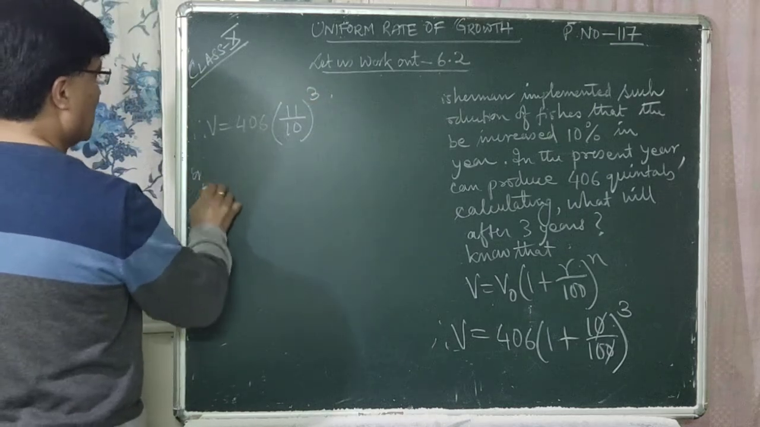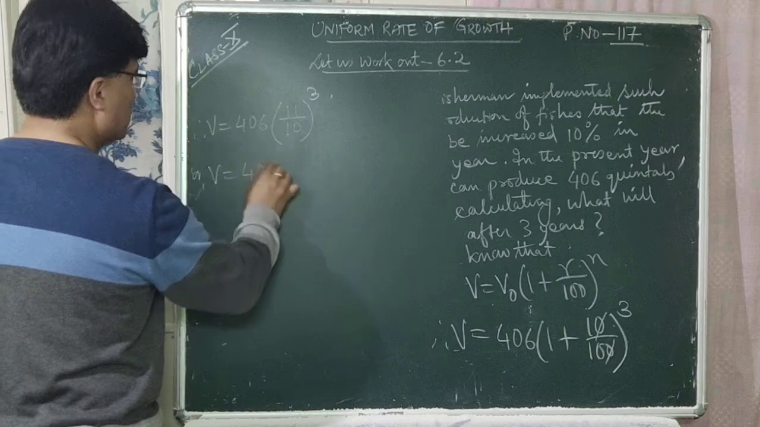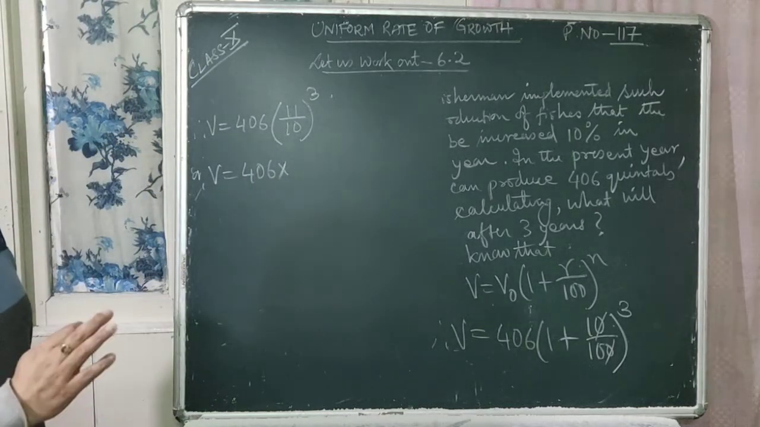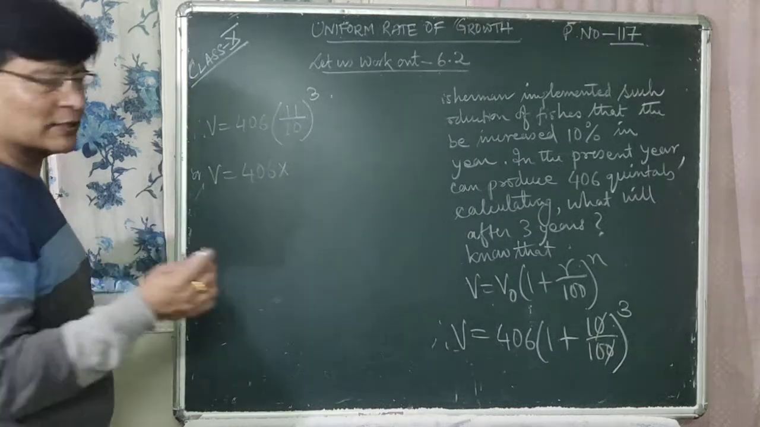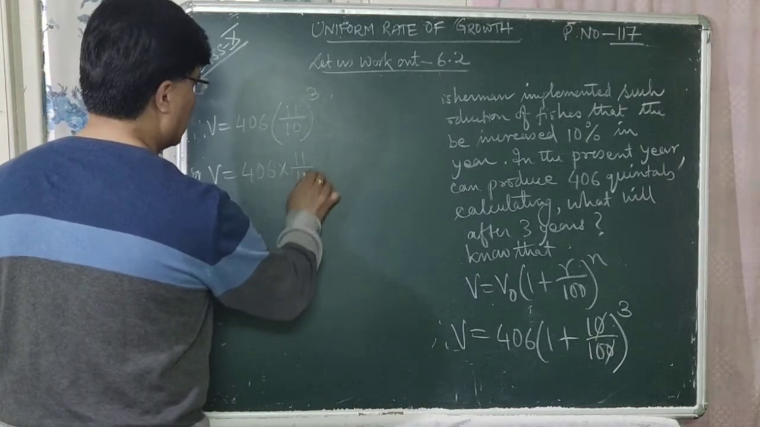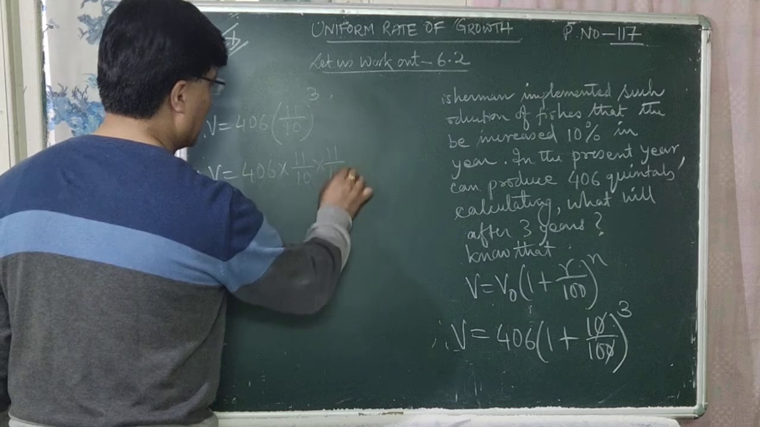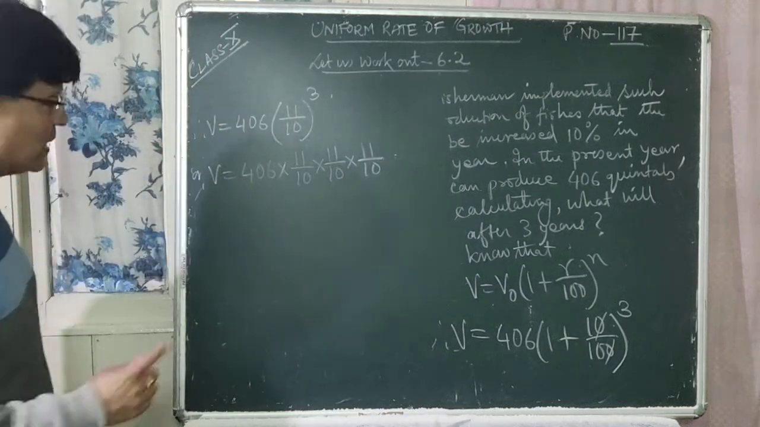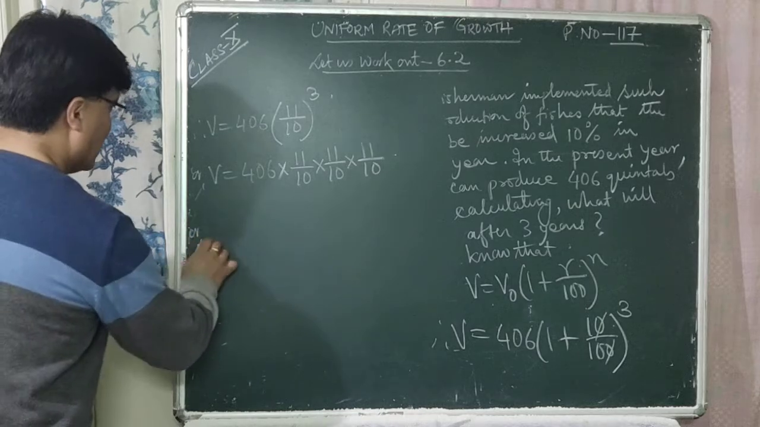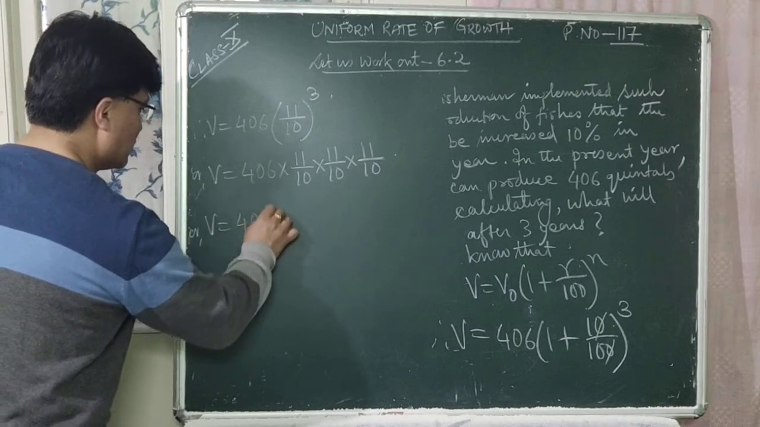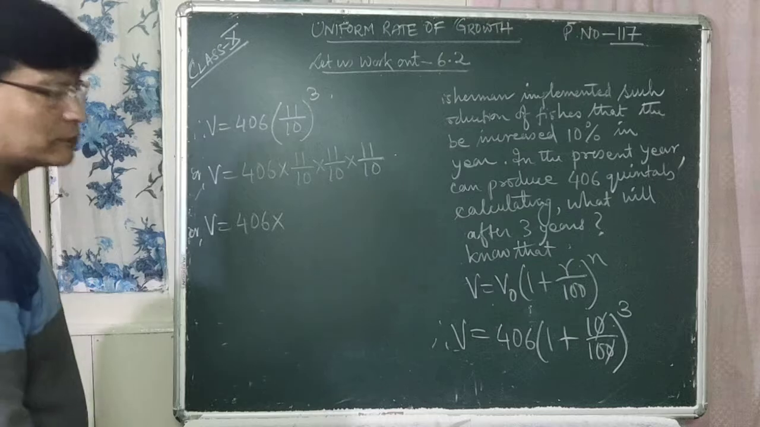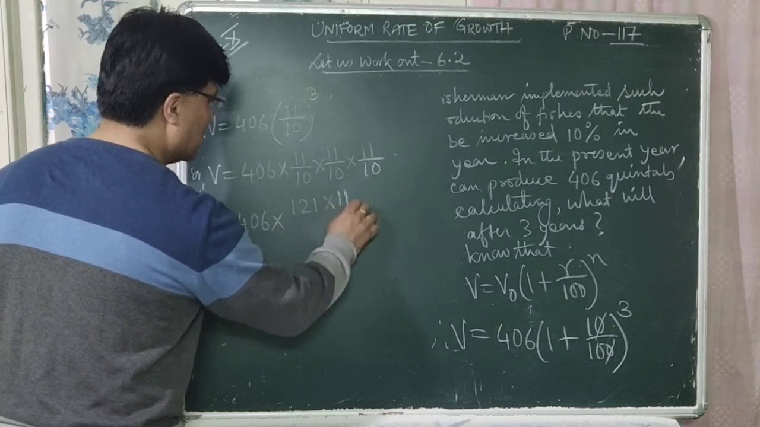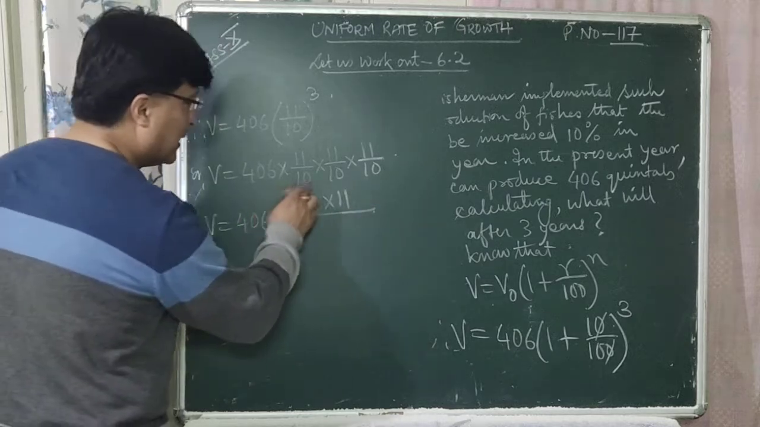Therefore V is equal to 406 within bracket, 10 ones are 10 plus 1 is 11 by 10, whole cube. Or V is equal to 406 into 11 by 10 whole cube, that means 11 by 10 is multiplied thrice, right? 11 by 10 into 11 by 10 into 11 by 10. So let us simplify it. Or V is equal to 406 into 11 times 11 is 121, into 11, divided by 10 into 10 into 10.